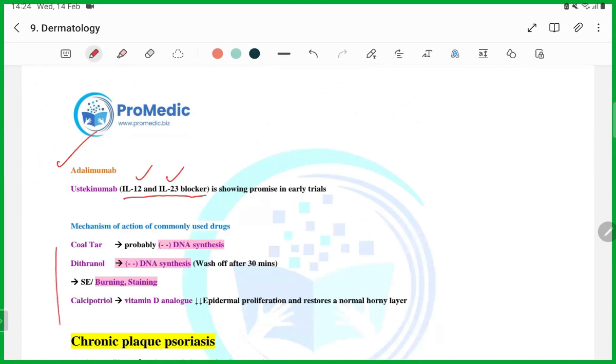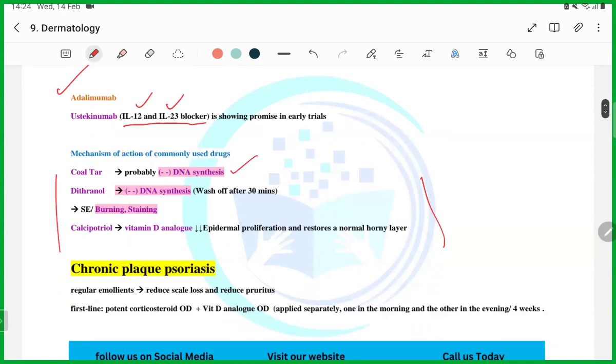And this is the overall summary for the mechanism of action of the drugs. Coal tar, they inhibit the DNA synthesis. Dithranol decreases the DNA synthesis. Okay. Side effects, burning and staining. Vitamin D decreases proliferation and restores the normal horn layer.